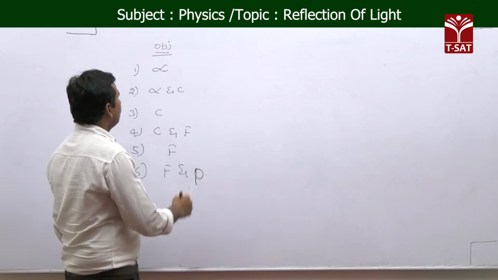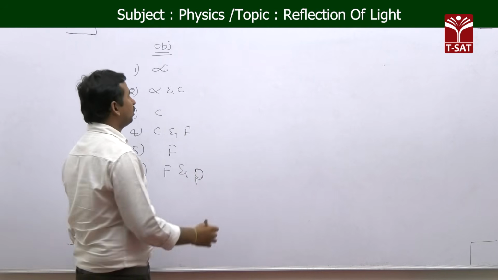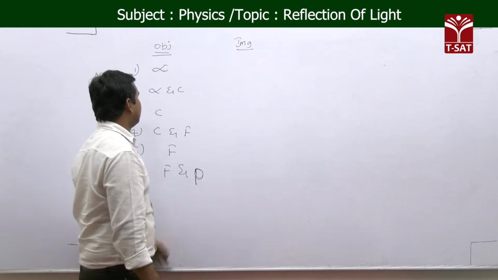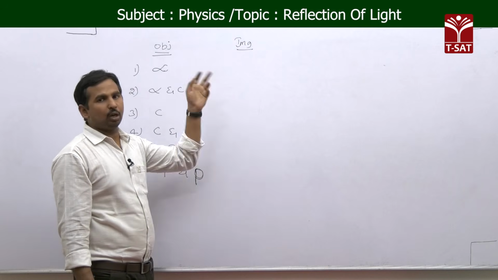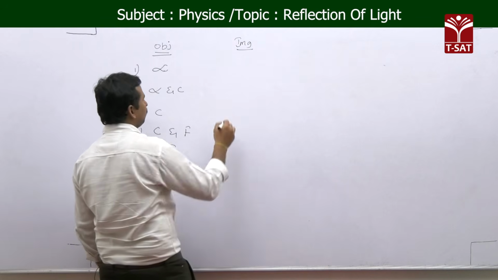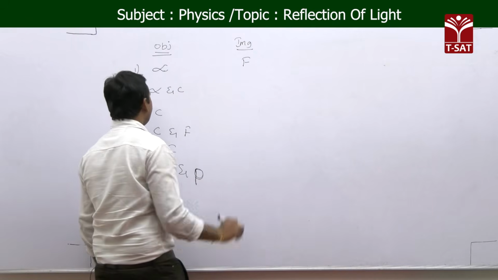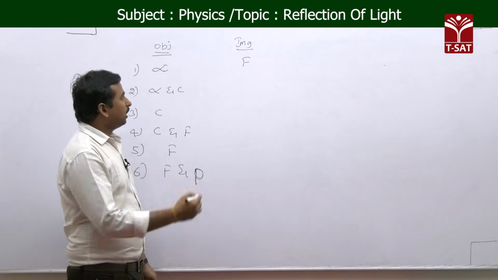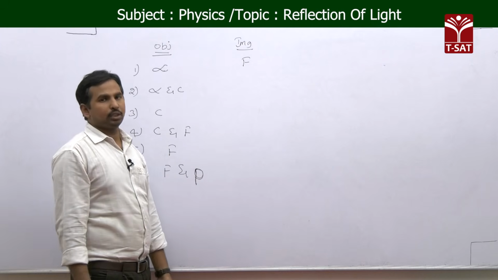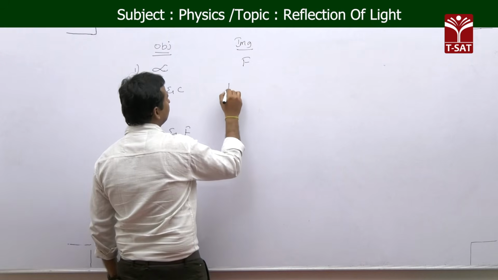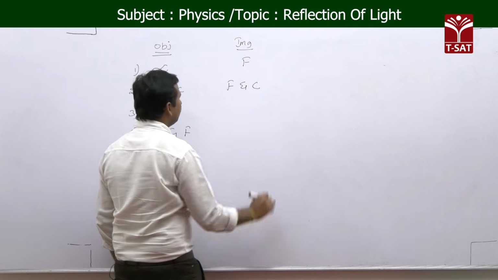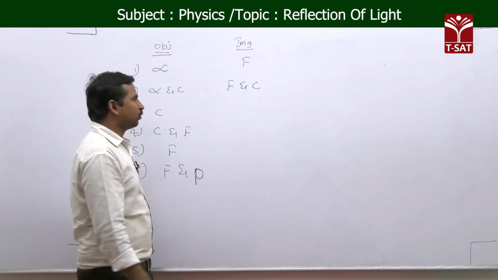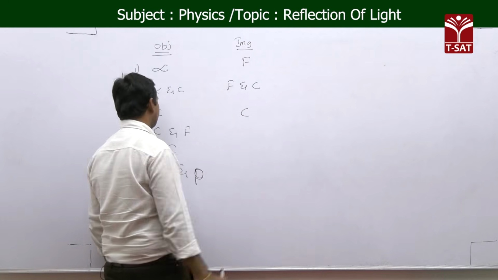Now for these object positions, we got the image positions. If you recall, if you place the object at infinite, the image is formed exactly on the principal focus, which is F. Whereas if the object is coming closer, then the image moves to the next position, in between F and C. Now the third position, when the object is at the center of curvature, then the image is also formed exactly on the center of curvature.